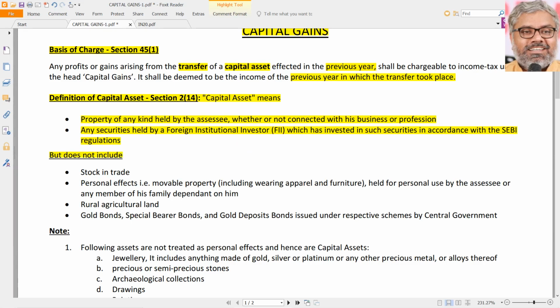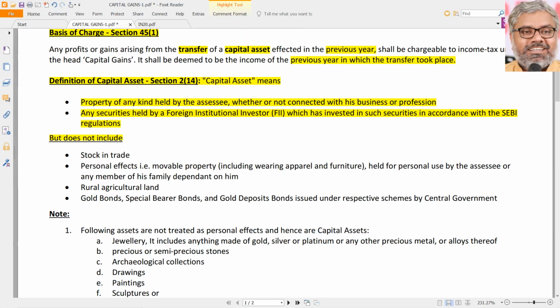So it's a kind of negative list. These things which are mentioned below are not capital assets, which in other words means other than them everything else is a capital asset. So naturally we don't have to remember what is the definition of capital asset by itself, because it is useless for us. What we have to remember is what capital asset does not mean. What the capital asset definition does not include. That is more important. Anything and everything beyond this is a capital asset. So what is the exclusions list from the definition of capital asset? That is very important. This we should remember.